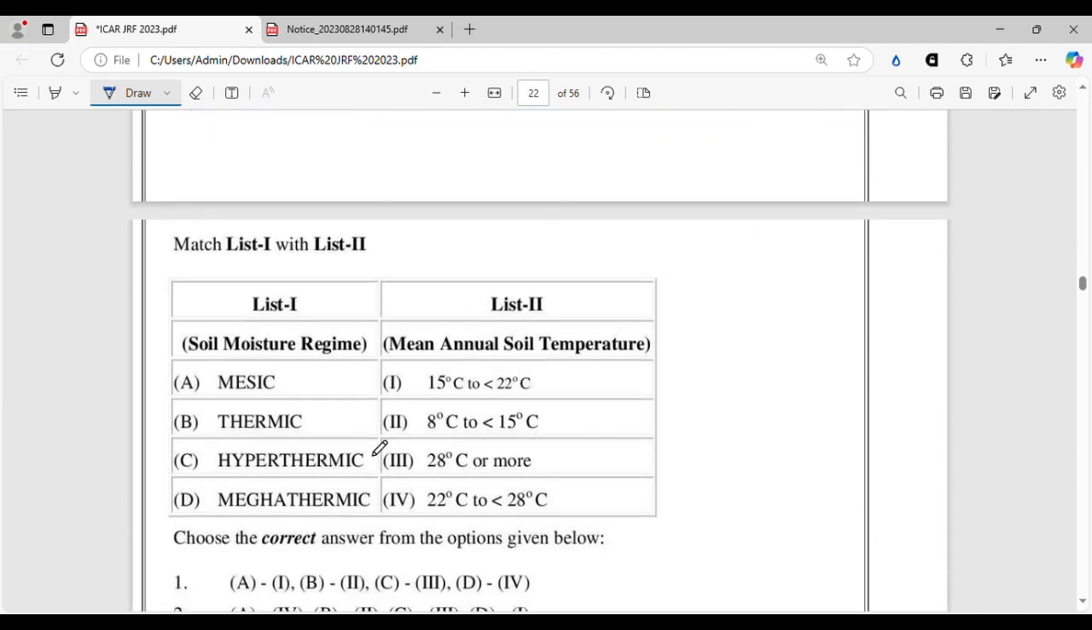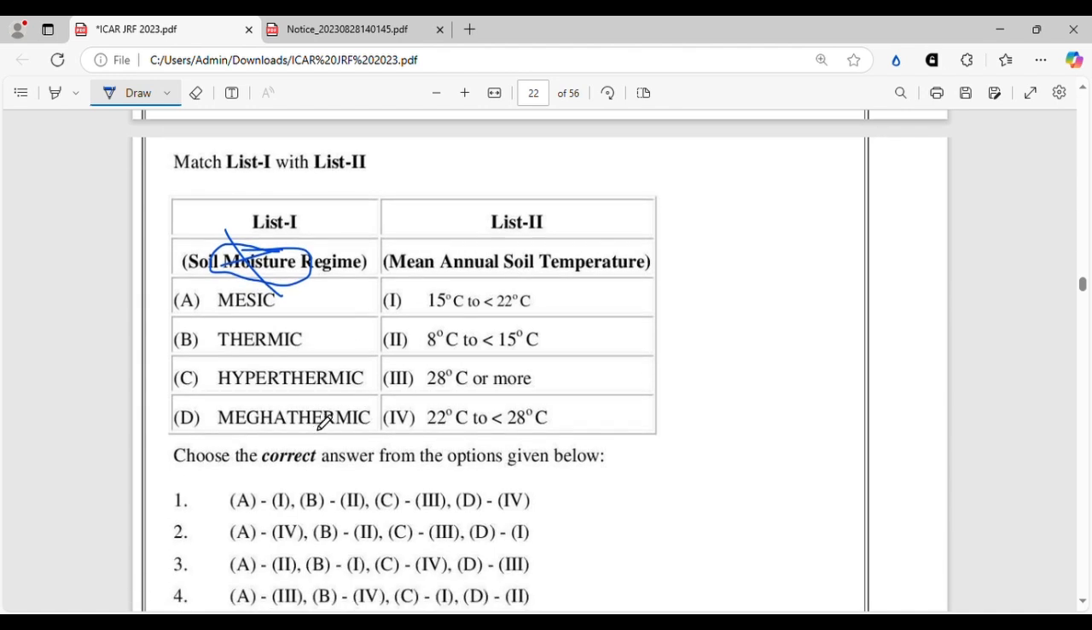And moving on to the next question. Here, this is also a very easy question from the thermal regime, soil temperature part. Here you can see they have given a wrong thing in the question, but anyhow, you cannot expect everything correct in the exam, so you have to adjust accordingly. So this is a very simple match the following. You just match which thermal regime means which mean annual soil temperature.